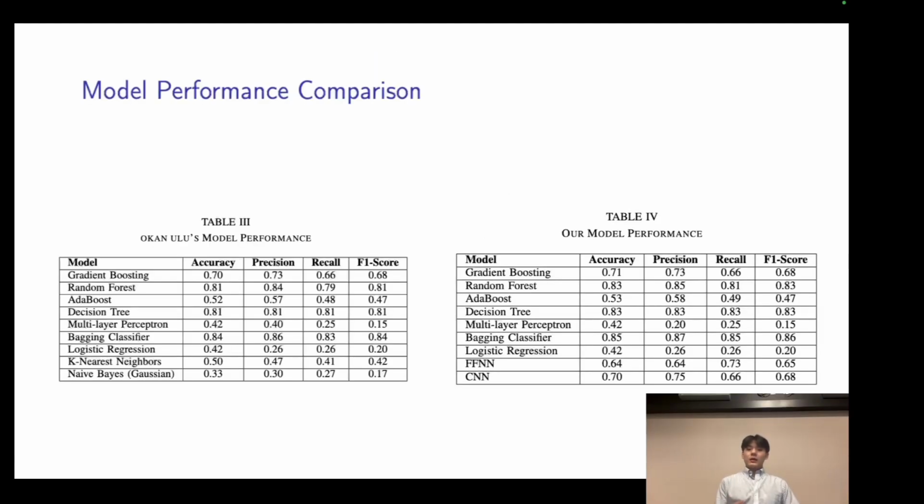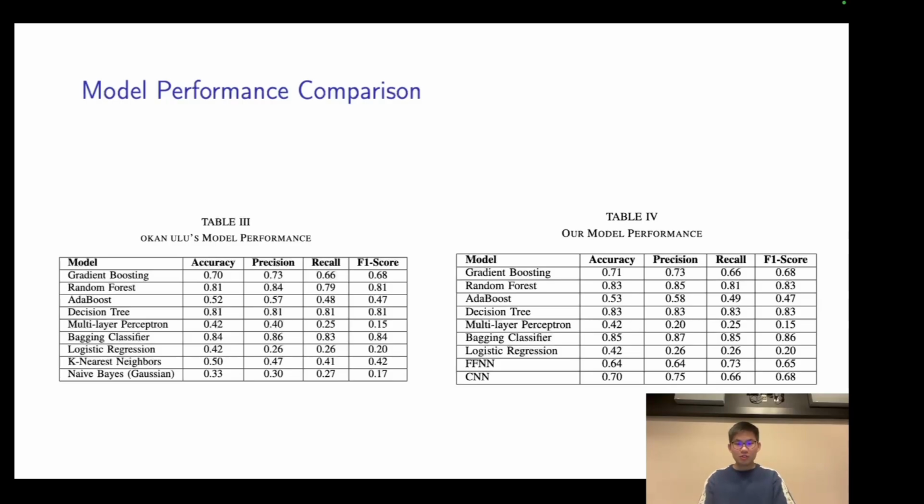We compared our results to Okan Ulu's Kaggle solution for Android malware detection. Our random forest model reached an accuracy of 0.83, which is 2% better than Ulu's result. And our bagging classifier performed even better with an accuracy of 0.85. This improvement comes from the advanced feature engineering and optimized algorithms. By carefully selecting and refining features like data transmission patterns, timing differences, and communication details, our model could better identify the differences between malicious and safe behaviors compared to Ulu's approach.